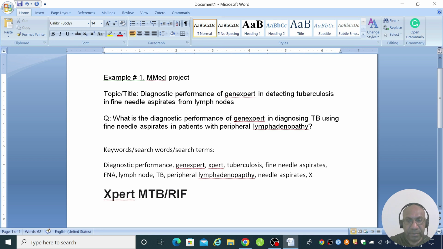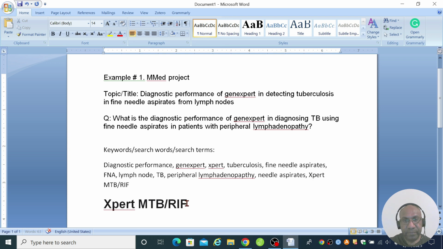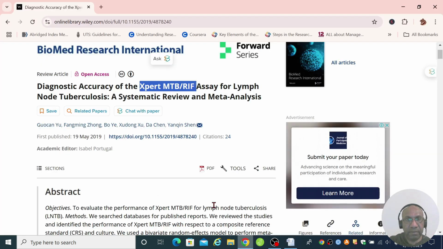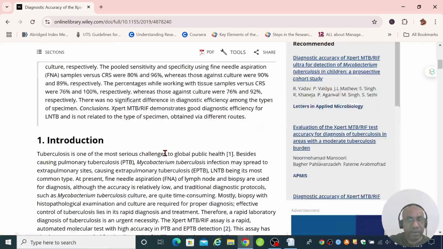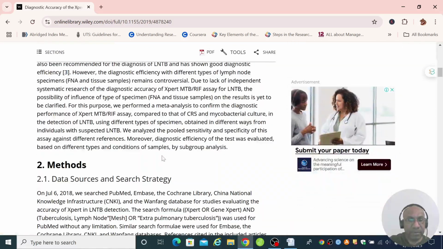Okay, expert, because I'm sure there'll be other papers that will have a similar spelling. Let's take that out. Okay, that's a good paper that I could use, similar to what I would like to do. Let's see what the paper looks like.